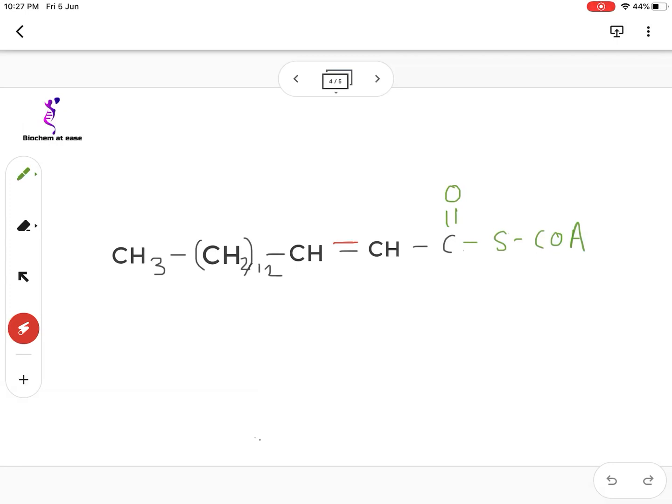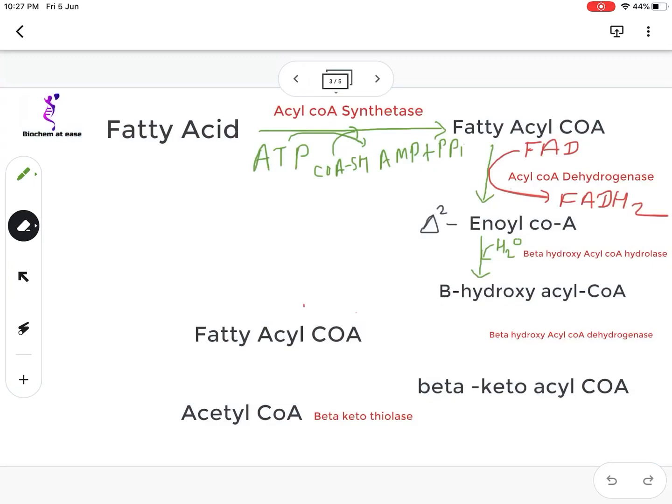Now which is the beta carbon here? This is the alpha carbon and this is the beta carbon. So the hydroxyl group is added on the beta carbon and H is added on the alpha carbon, making it a saturated molecule. So this molecule is beta hydroxy acyl CoA. Beta hydroxy acyl CoA molecule is formed by the action of beta hydroxy acyl CoA hydrolase. Now in the next reaction, beta hydroxy acyl CoA is converted into beta keto acyl CoA.